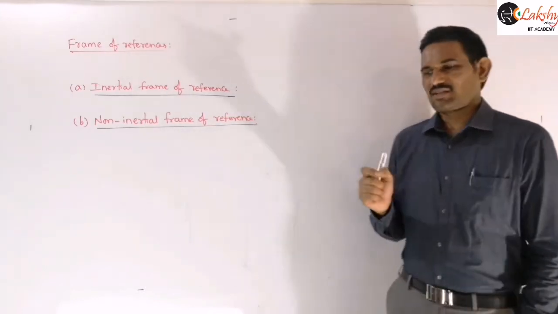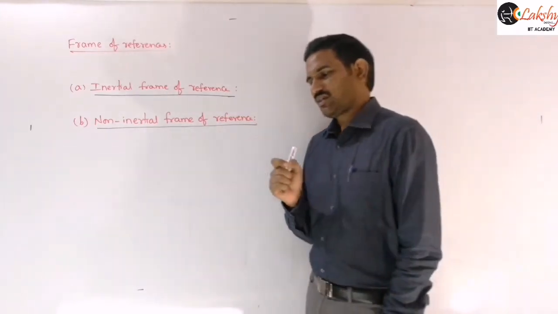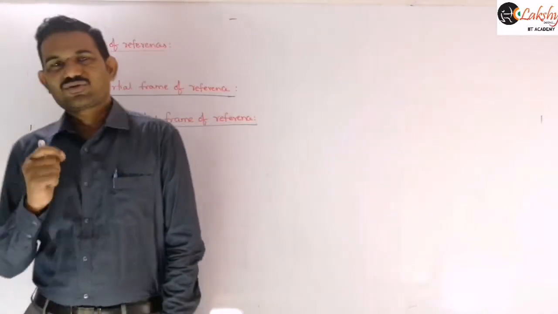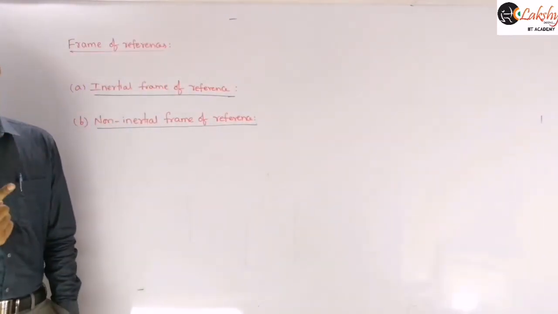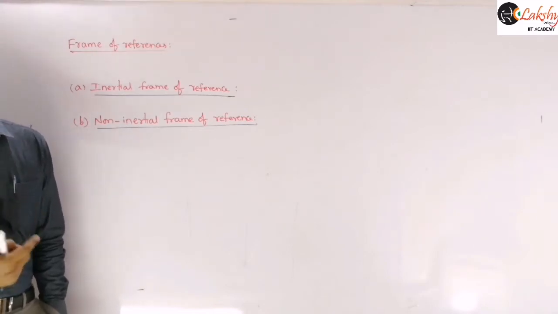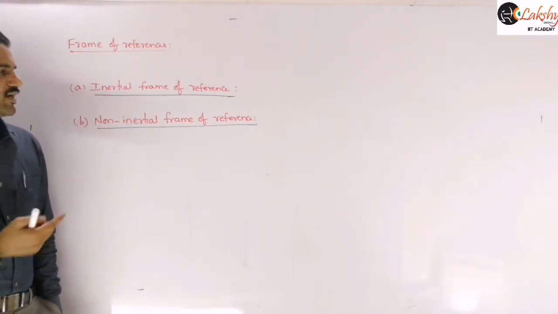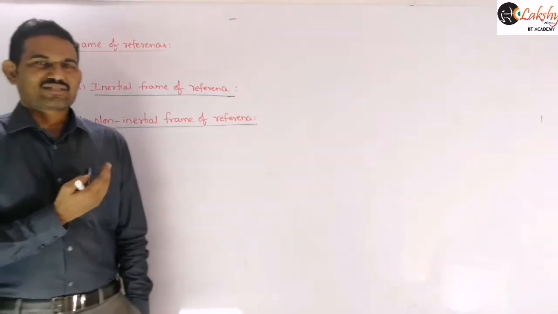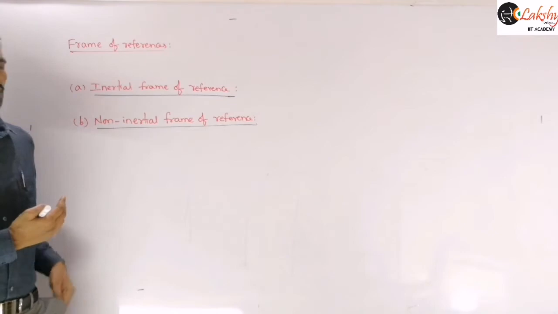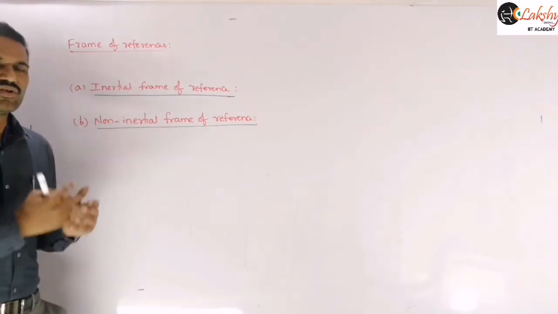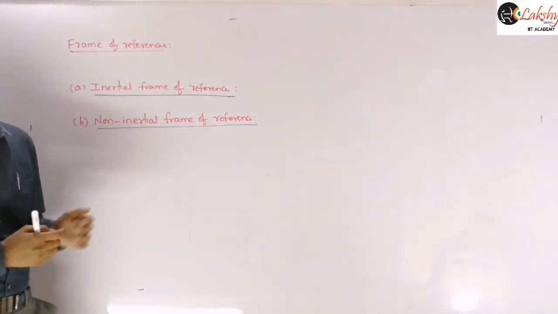That means if they ask whether the frame of reference attached to the Earth is inertial or non-inertial, you need to answer it as a non-inertial frame of reference only, because it is rotating about its own axis and also rotates about the Sun. That is the reason, right? And as this frame of reference is in accelerating motion, these frames are also called accelerating frames of reference. So it is a non-inertial frame of reference or accelerating frame of reference. That is another name for this.